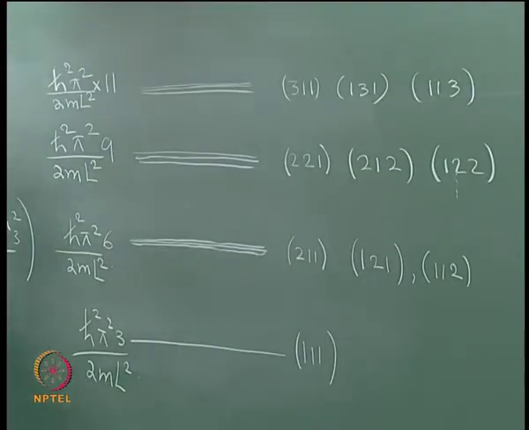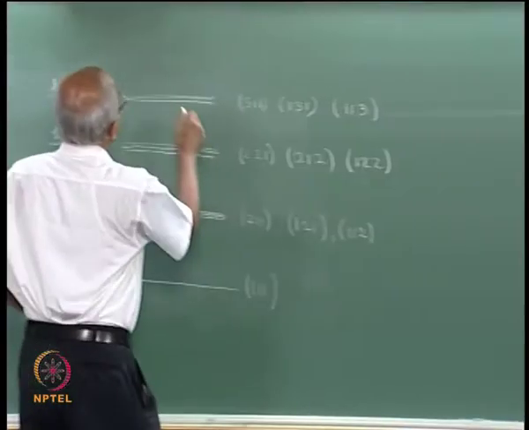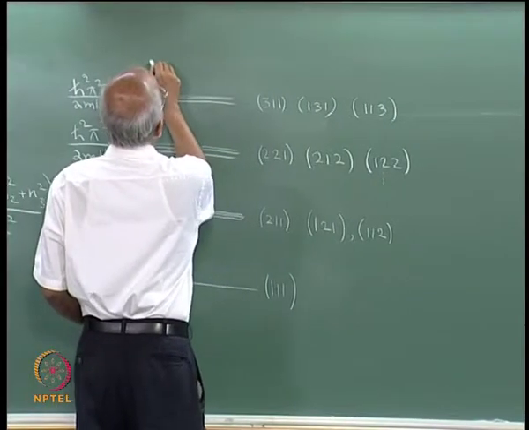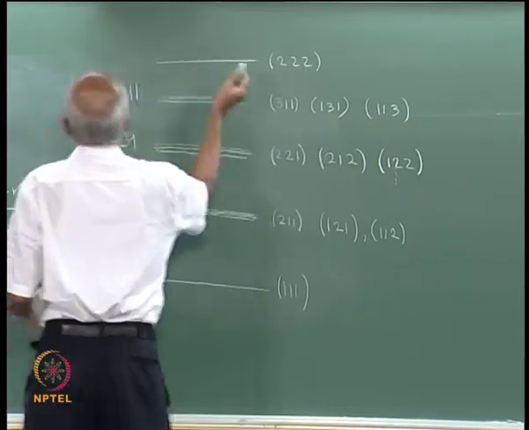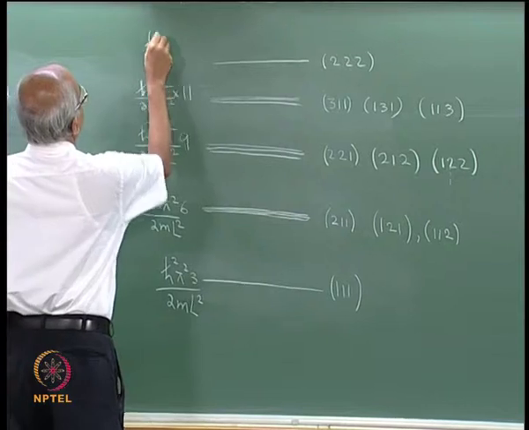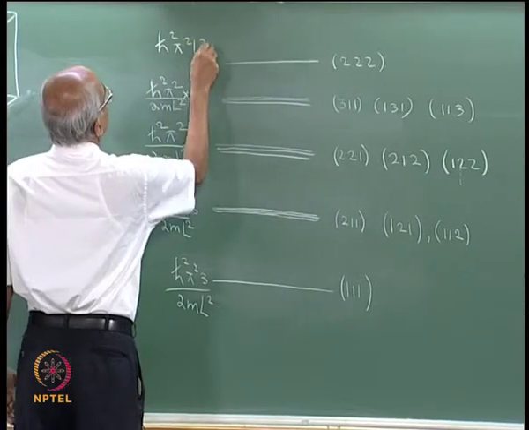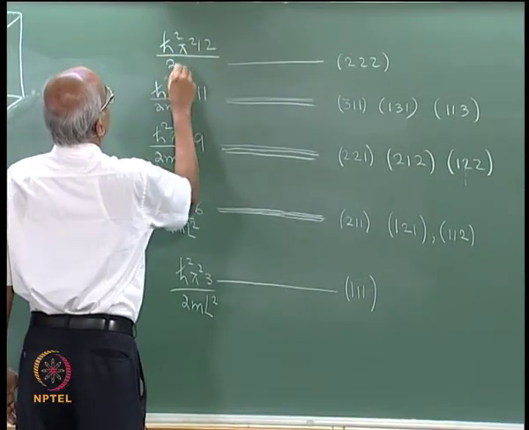And interestingly, the next possible allowed energy level is non-degenerate. It is obtained by putting 2 2 2, and the energy will be h cross square pi square into 12 divided by 2 m L square.